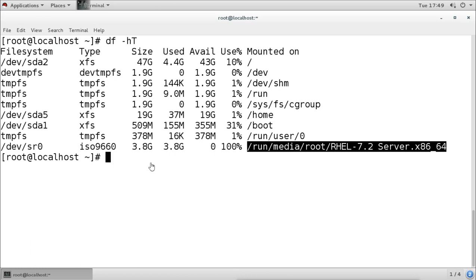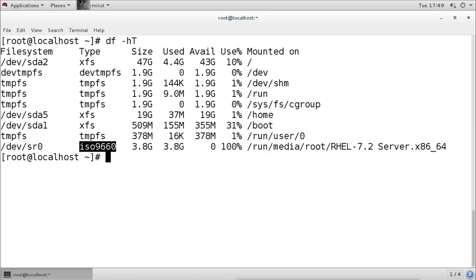And it is also showing the file system type of the CD DVD, and that is ISO 9660. This is the file system type used for the DVD. Remember, I told you that without a file system you cannot use any storage, whether it is a CD, DVD, a hard disk or a flash drive.